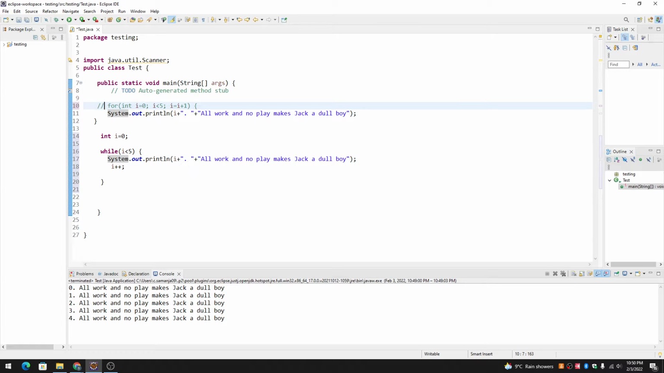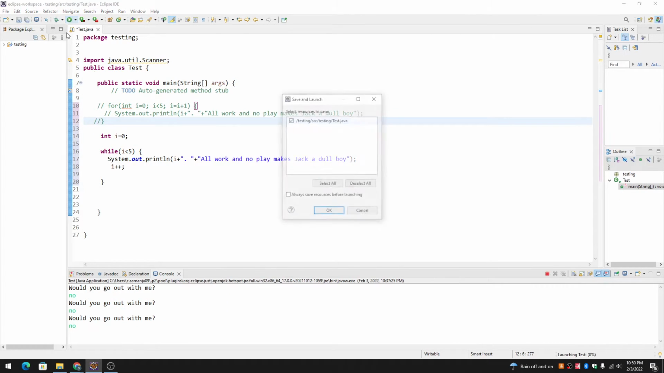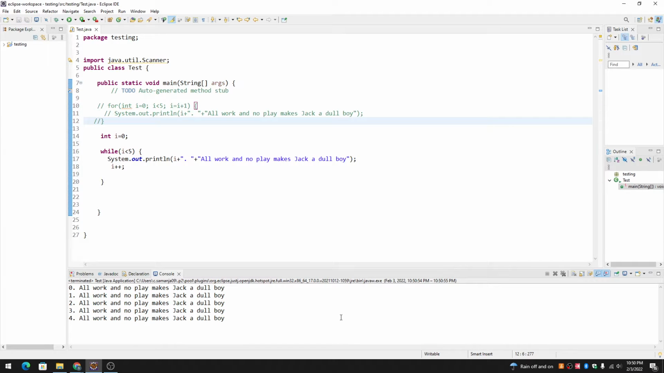Okay, let's run the while loop and let's see what happens. Okay, so the same sentence, the same output can be accomplished using a while loop too.